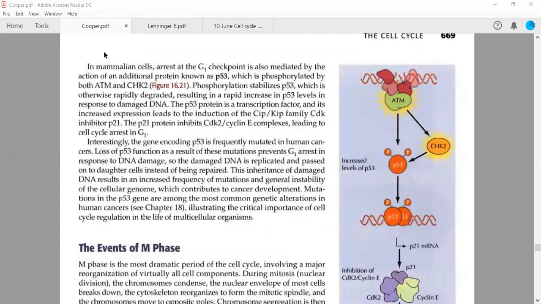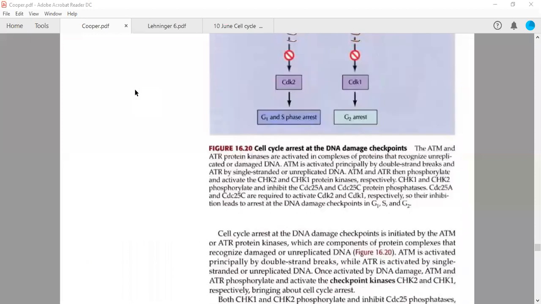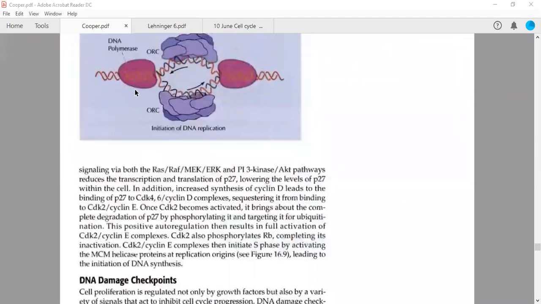But later it was found that in mammalian cells, because mammals are more complex, we are talking about ourselves, arrest at the G1 checkpoint is also mediated by the action of an additional protein that is known as P53, the guardian of the genome. Okay. So how this P53 is very important, we have already discussed in our previous classes, but this P53 protein is complexed with another protein called MDM2, which is phosphorylated by both ATM and checkpoint kinase 2.